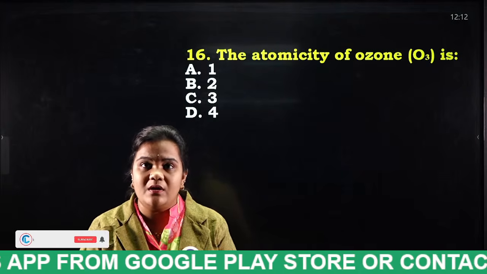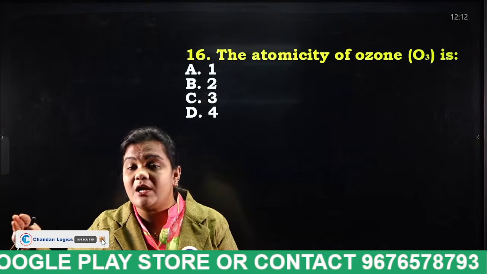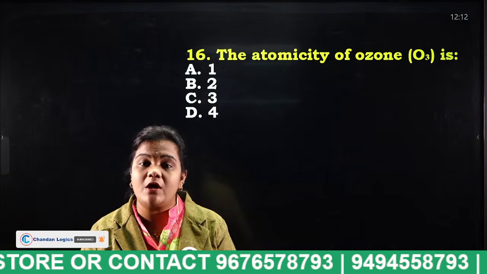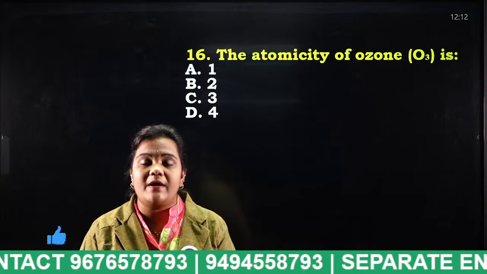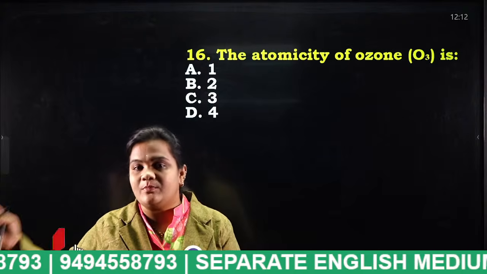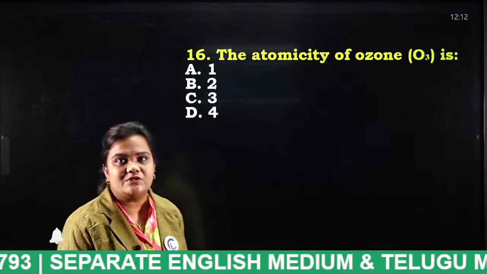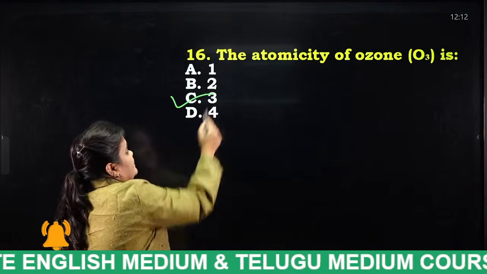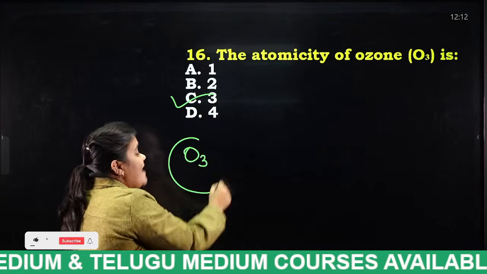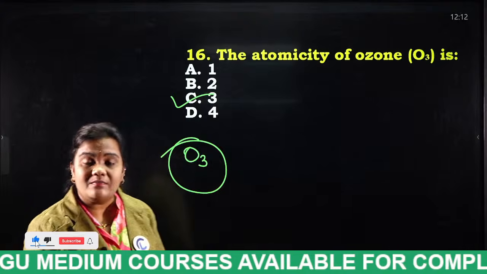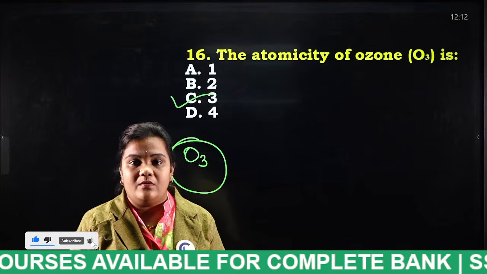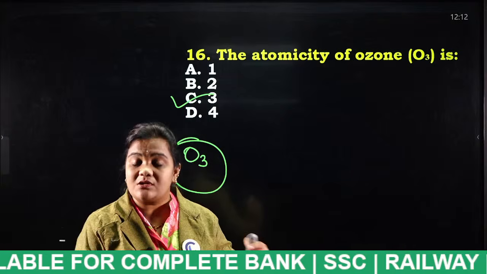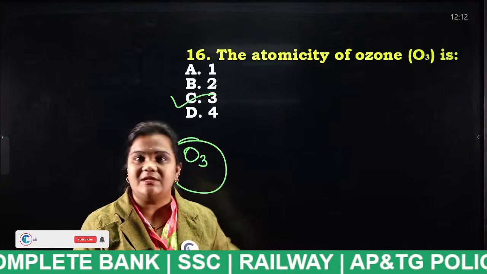So in ozone, how many oxygen atoms is ozone having? That is considered as atomicity. I think everybody will answer this question. Very good. Because ozone is having 3 oxygen atoms. That 3 number of oxygen atoms is considered as atomicity.